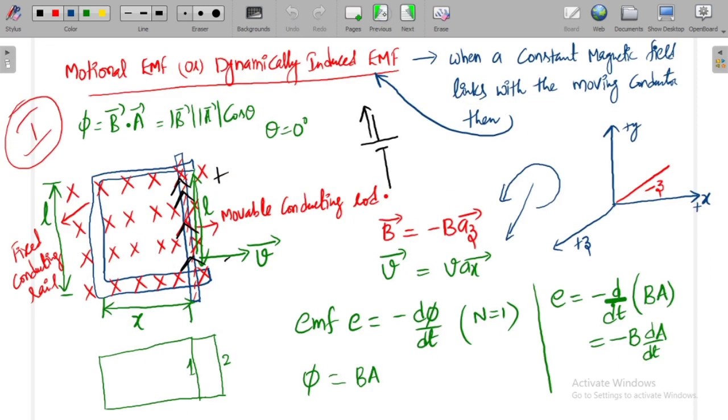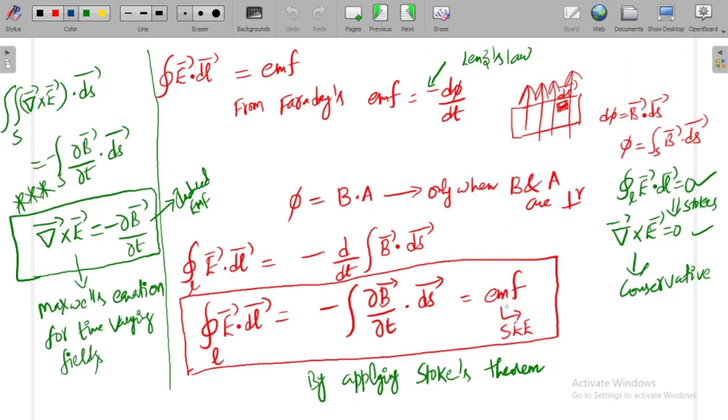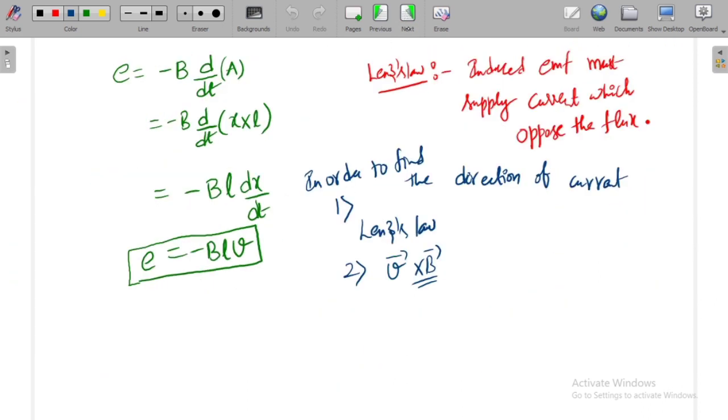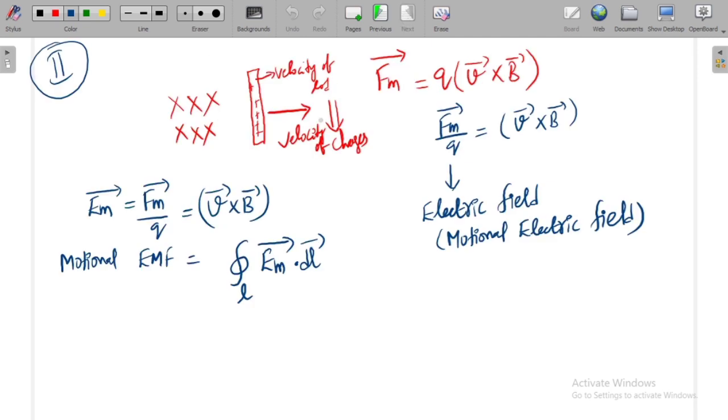If you see the previous thing here, this EMF is E dot dl, but this EMF is called transformer EMF or statically induced EMF, right? So here in place of E_m bar what can I take? It is a line integral of V bar cross B bar dot dl bar, right?